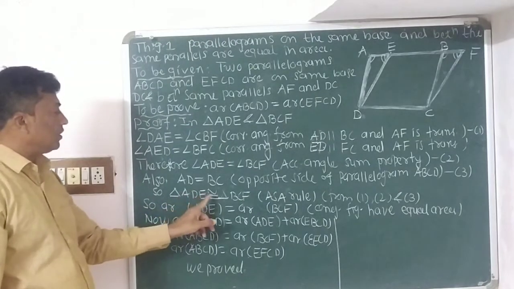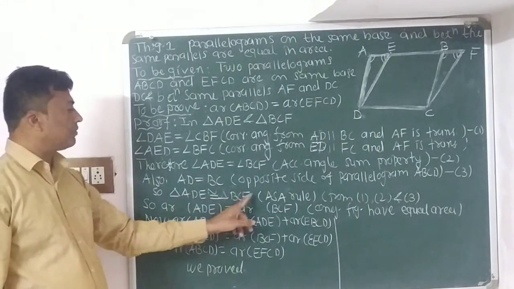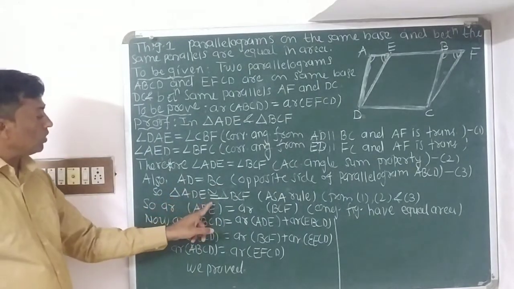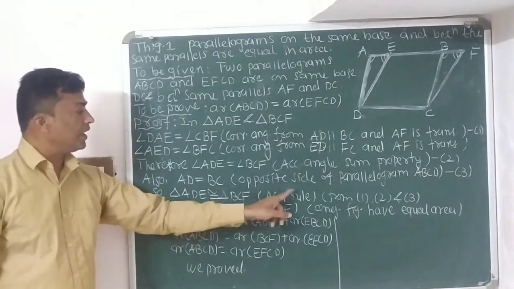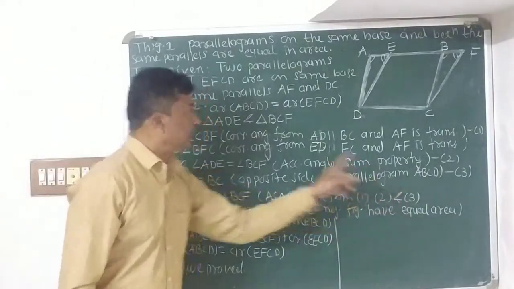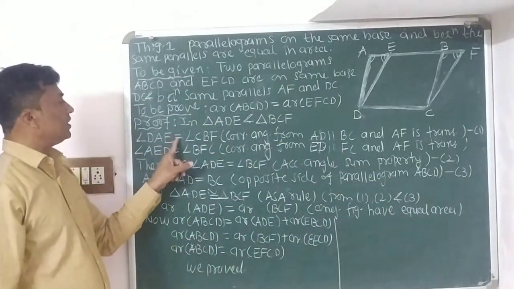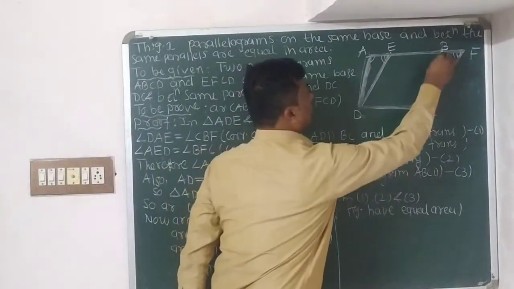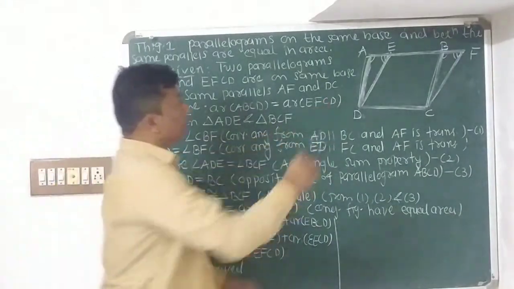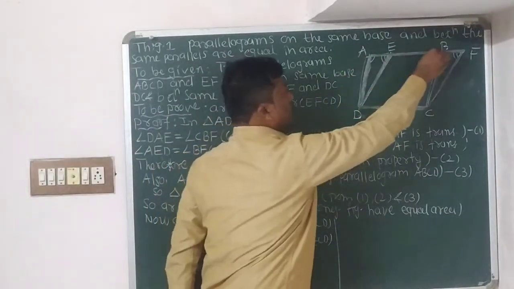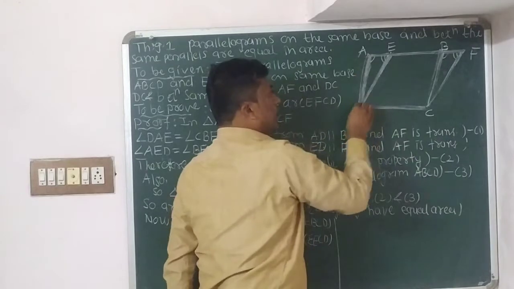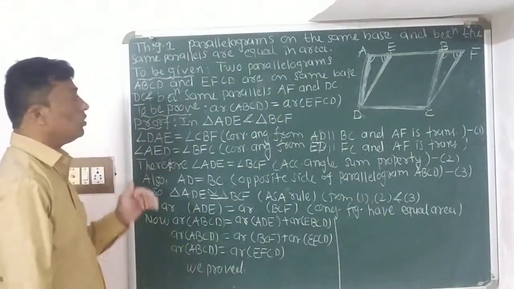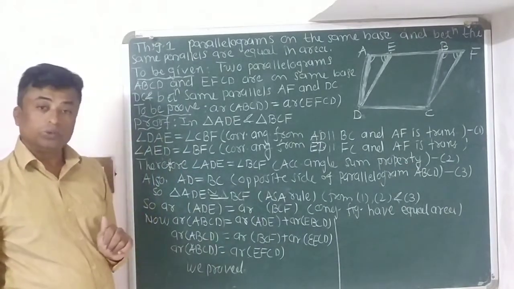So triangle ADE is congruent to triangle BCF by the ASA rule, from 1, 2 and 3. 1 means what? Angle DAE is equal to angle CBF. Second is what? Angle ADE is equal to angle BCF, and AD is equal to BC. So according to the ASA congruence rule, both triangles are congruent to each other.